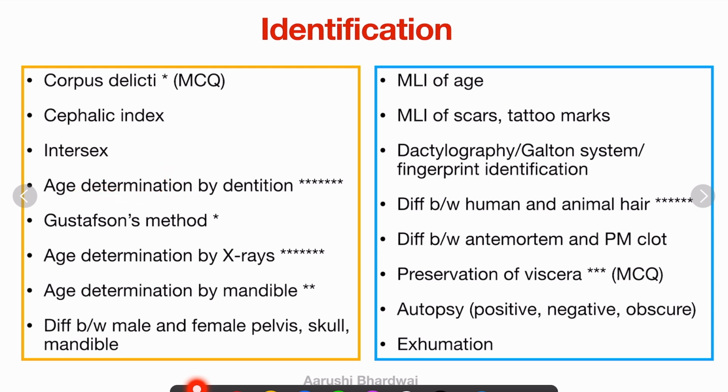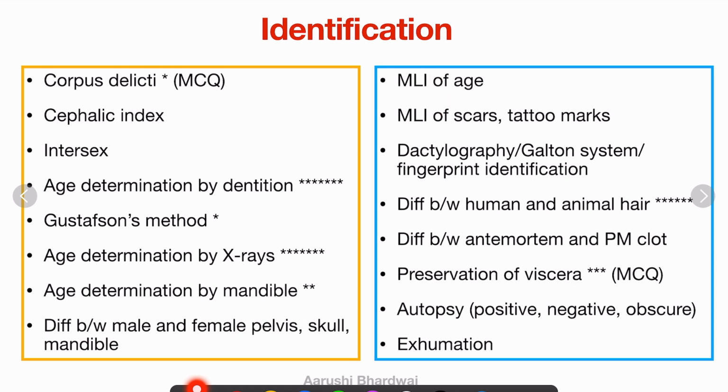Age determination. Now age determination is a topic which you should not miss. It's a must know topic. How will you determine age? By dentition, by teeth. And Gustafson's method is also among this topic only, but it comes as a separate question. It can come as a separate question, so I have written it below it. And it's very very very important, age determination by dentition and age determination by x-rays. Now there's age determination by mandible also, and that is also very important. So this all is very important, and this comes in your spotters, like a pelvis or a skull or a mandible will be given, and you'll be asked in your viva what is the difference between the male and the female pelvis, skull or mandible.